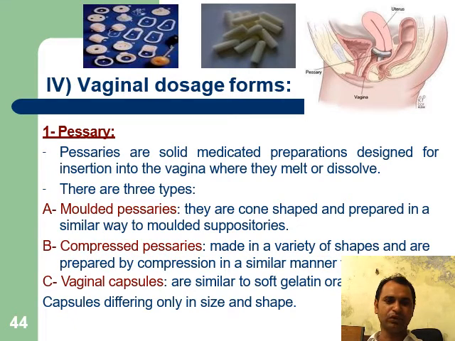Number one is molded pessaries. They are cone shaped and prepared in a similar way to molded suppositories. Compressed pessaries are made in a variety of shapes and are prepared by compression in a similar manner to oral tablets. Vaginal capsules are similar to soft gelatin oral capsules, differing only in size and shape.